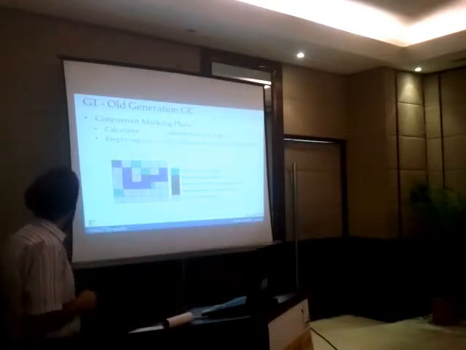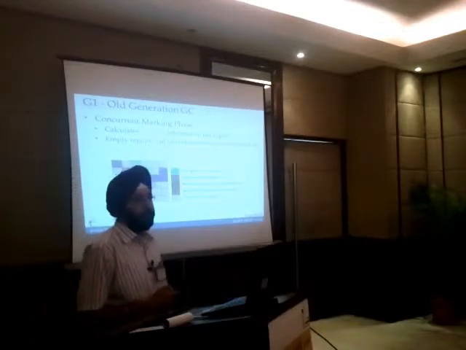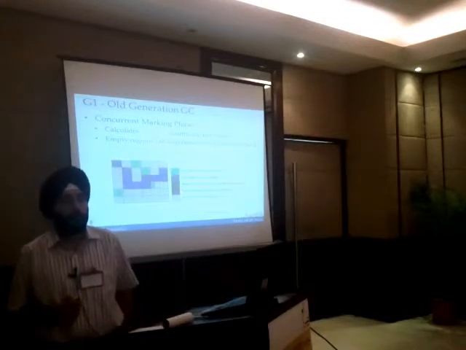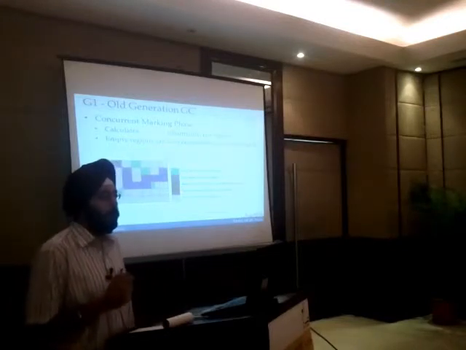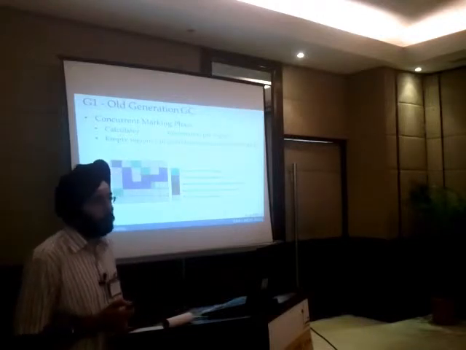So it calculates liveness information per region. Another factor which G1 uses is the liveness information. What do we mean by liveness? Liveness is the number or the percentage of live objects in any region.